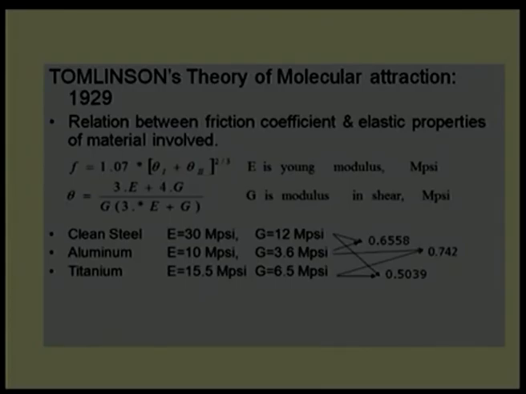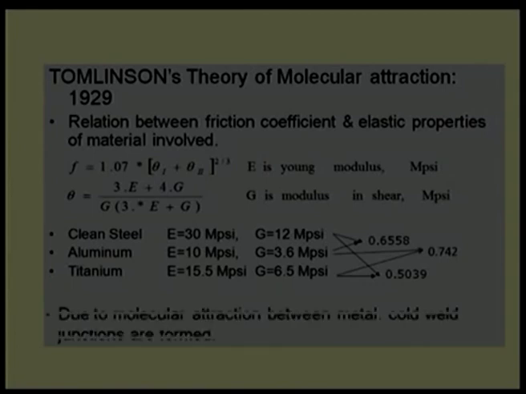These were experimentally observed results, and to some extent this curve fit equation is valid, but it does not give complete science. It gives the results based on experimental results. It is only an empirical relation. Still, science is required to explain this. As I mentioned, metals have a high molecular attraction, so they will show a high coefficient of friction. Ceramics will have a lesser molecular attraction, so they will show a lesser coefficient of friction. Polymers will also show a lesser coefficient of friction, because they have a lesser tendency to attract molecularly or experience molecular force.